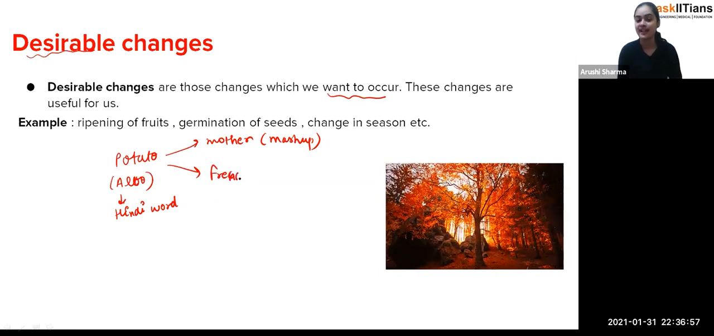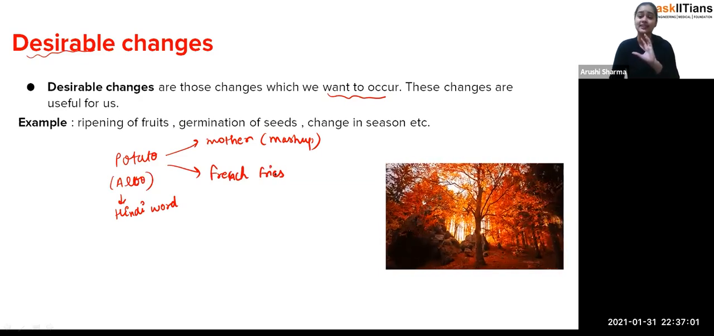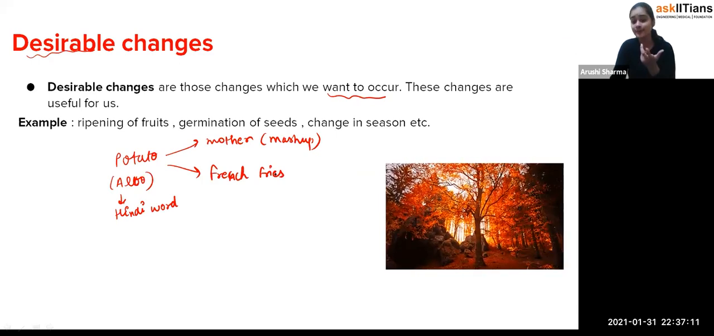Now you can imagine the difference between the french fries and the mash. There's a difference. French fries, it's like yum. So you can see what happened. Like your mother loves you so much, obviously she is going to follow your desire. So now from the potato you are getting french fries. So what kind of change is it? It is a desirable change because you want it to occur.